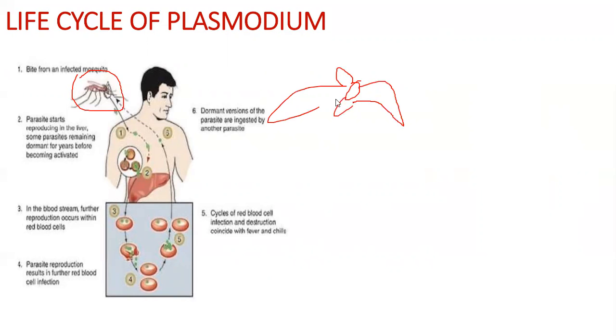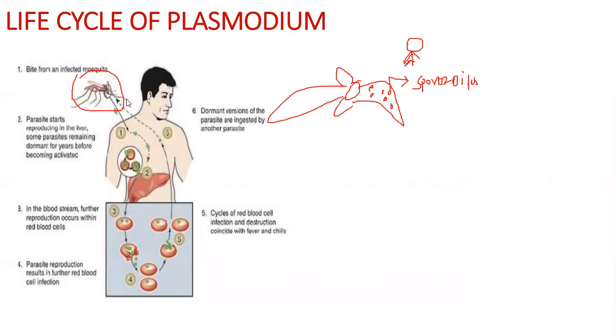Think this is the tongue. This is an infected mosquito, that is, it has already bitten someone infected with malaria and it has the parasite in its saliva. This form of the parasite is called sporozoites.